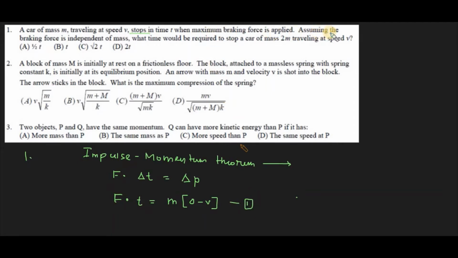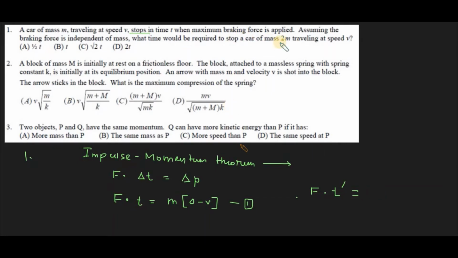Now in the second case, assuming that the braking force is independent of the mass, what time would be required to stop a car of mass 2m traveling at speed v? The force is independent of the mass, which means the force remains the same. So we have F times the time required, which we have to find out. Since we don't know it, I'm considering it as t prime, and that is also the same as the change in momentum.